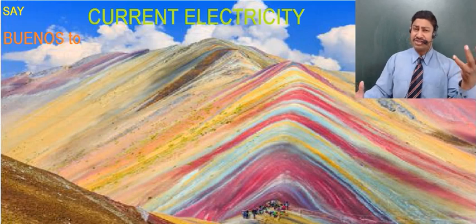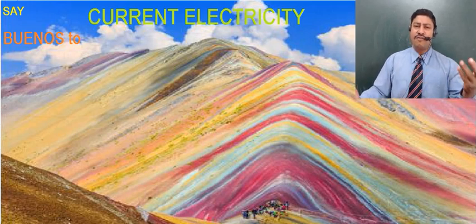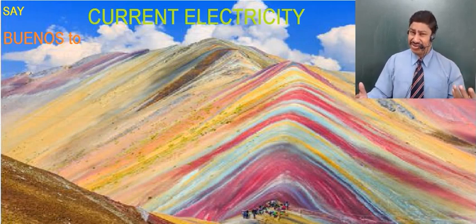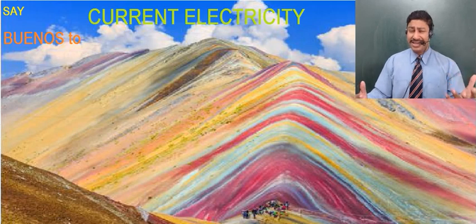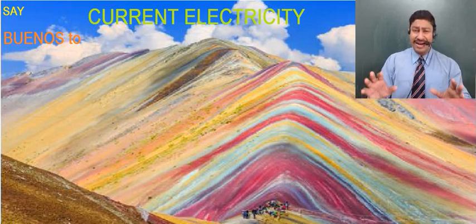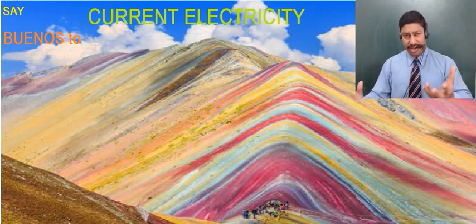Similarly, if there is a body which is hot and another body which is cold, and both are put in contact, the heat will flow from the body at a higher temperature to the body at a lower temperature. In physics, when we talk about electricity, we now talk about a conductor which is charged, and another conductor which is charged. When both of these are put in contact, then, like in normal language, we define electric potential to be that state of a conductor such that the charges flow from one conductor to another.